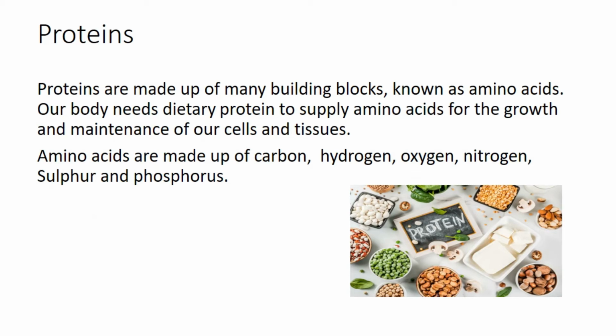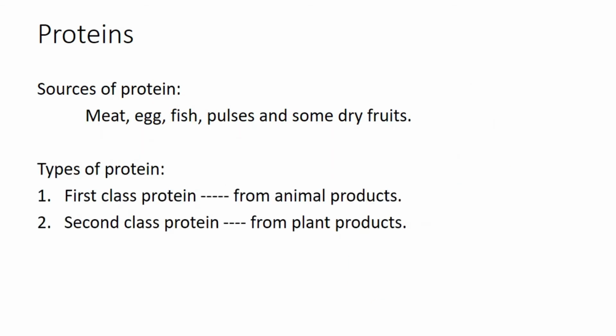Proteins are made up of many building blocks known as amino acids. Our body needs dietary protein to supply amino acids for the growth and maintenance of our cells and tissues. Amino acids are made up of carbon, hydrogen, oxygen, nitrogen, sulfur, and phosphorus. We get protein from meat, egg, fish, pulses, and some dry fruits.